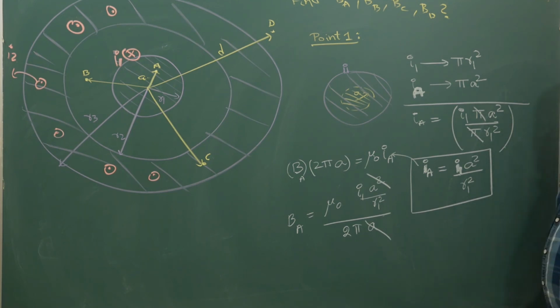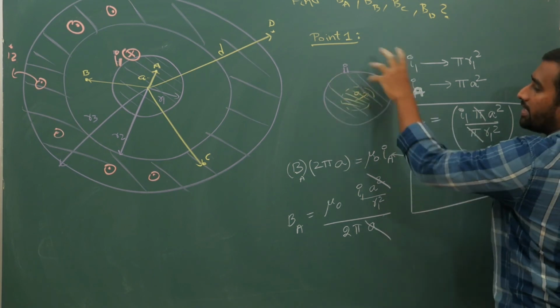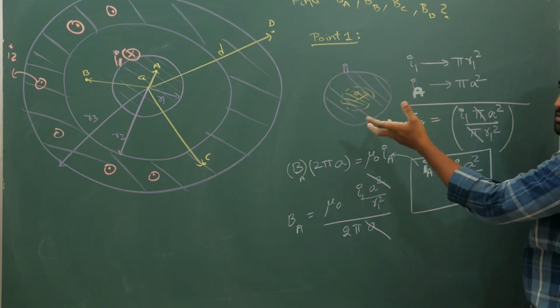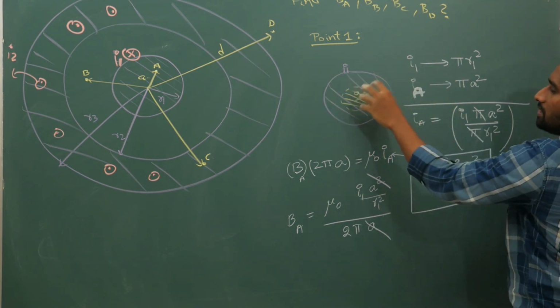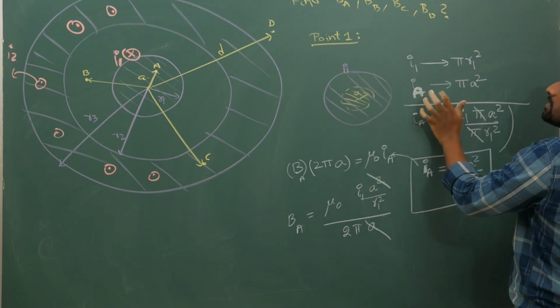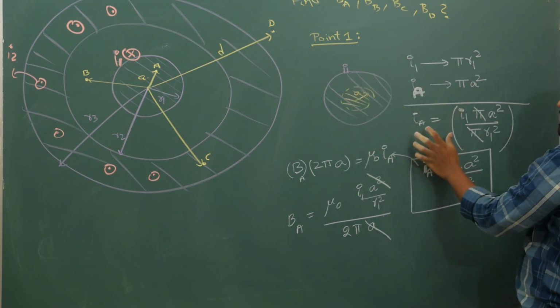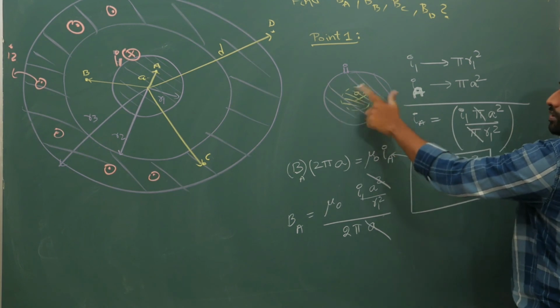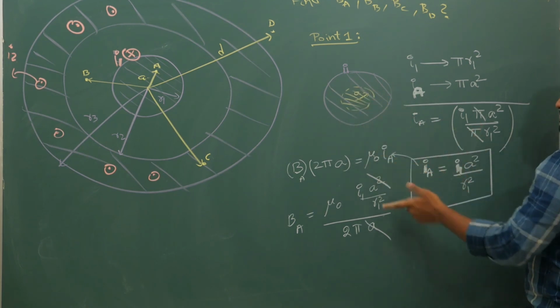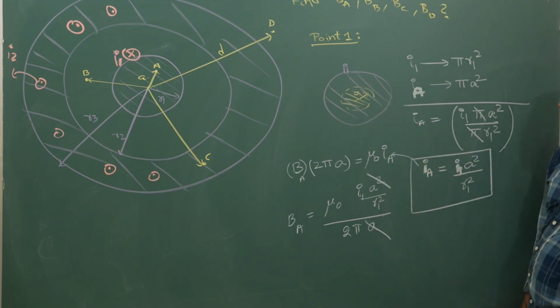So I1 is the total current going across the full area, but I want current only in this portion. In this portion, how much current goes, we will use the idea of symmetry. IA is the current that is going in this yellow color portion. So you will use that. Okay. Next, point 2.